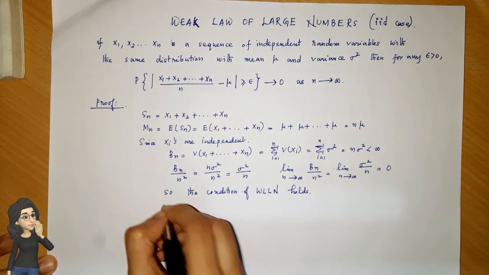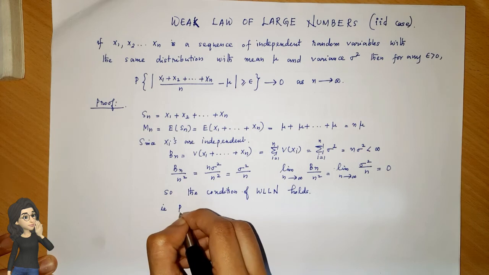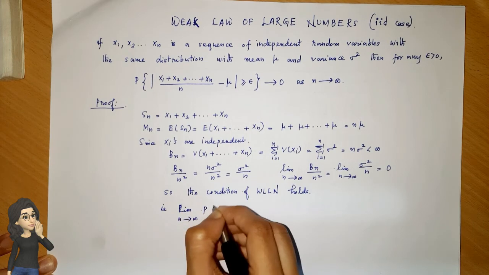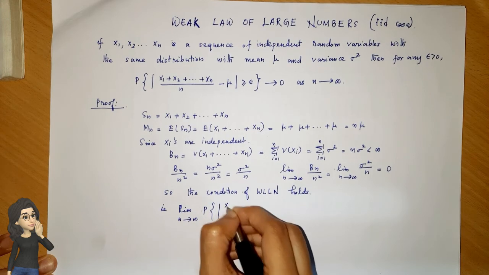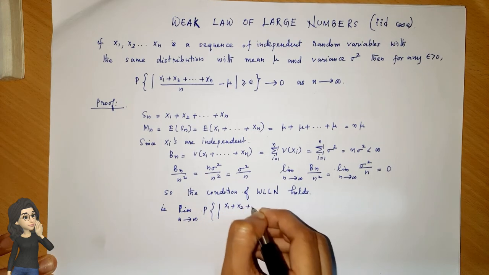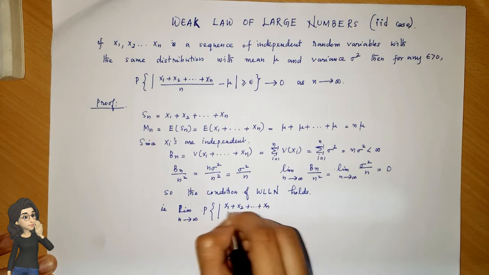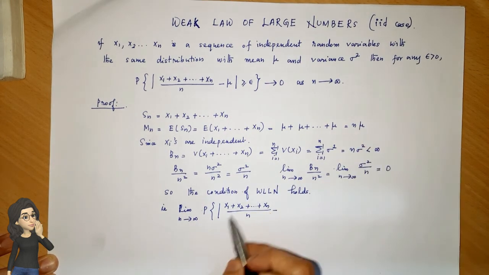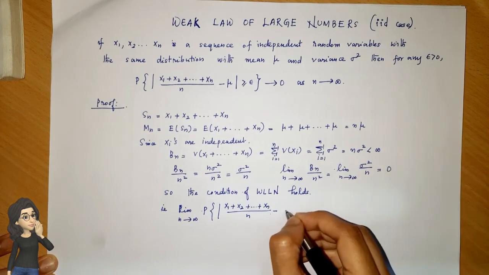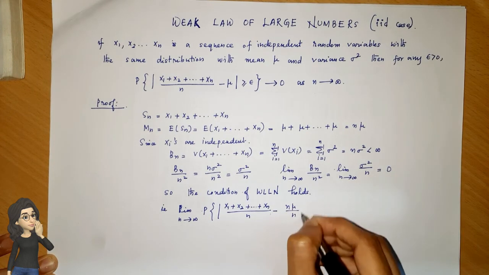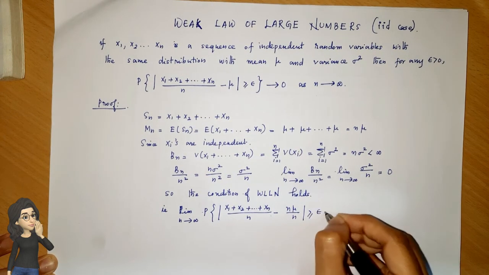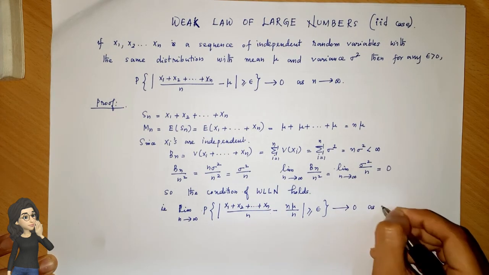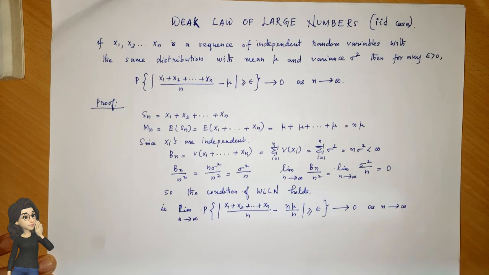That is, limit n tends to infinity of the probability of mod of x1 plus x2 plus etc. plus xn divided by n minus its mean, which is n mu divided by n, greater than or equal to epsilon, tends to 0 as n tends to infinity.